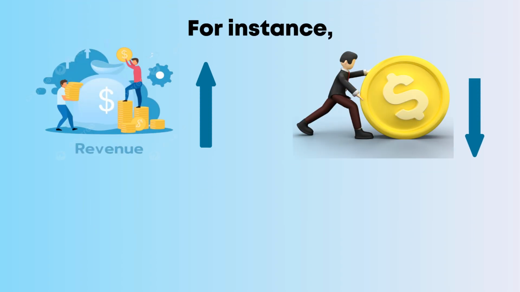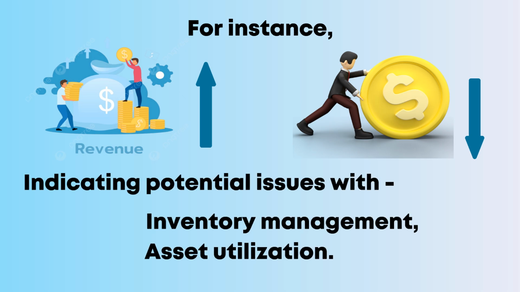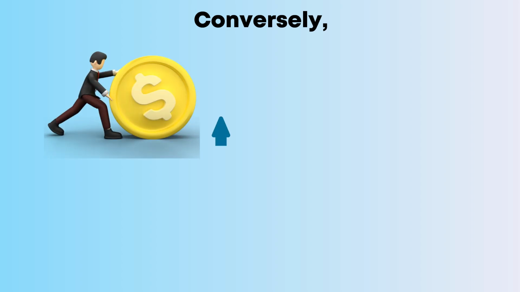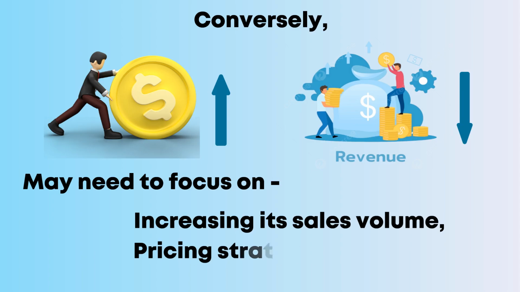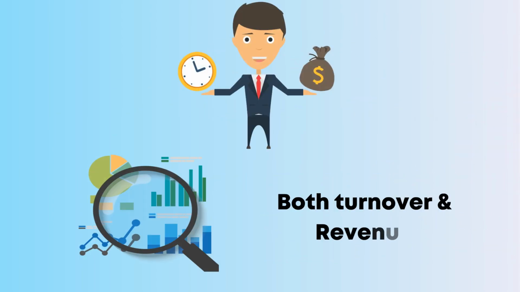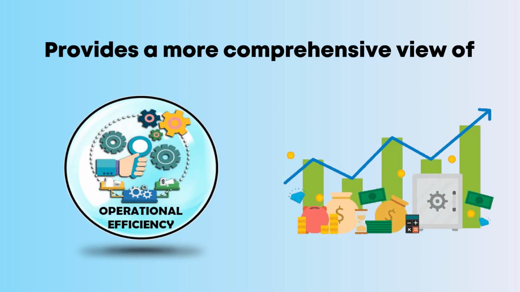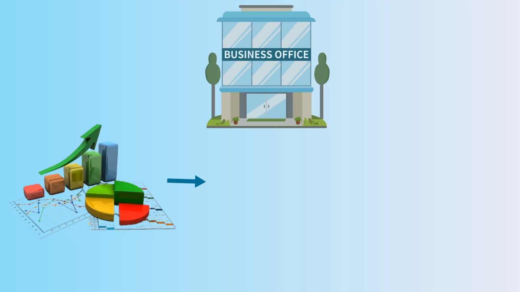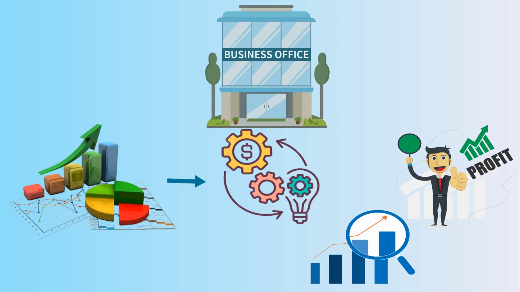For instance, a company might have high revenue but low turnover, indicating potential issues with inventory management or asset utilization. Conversely, a company with high turnover but low revenue may need to focus on increasing its sales volume or pricing strategy. For investors, analyzing both turnover and revenue provides a more comprehensive view of a company's operational efficiency and financial performance. Businesses, on the other hand, can use these metrics to optimize their operations, improve profitability, and enhance overall performance.